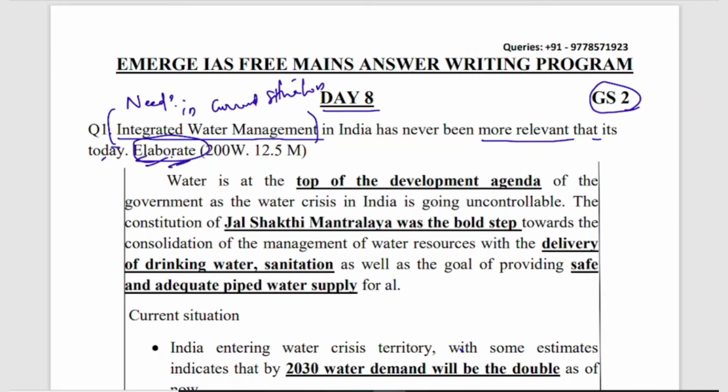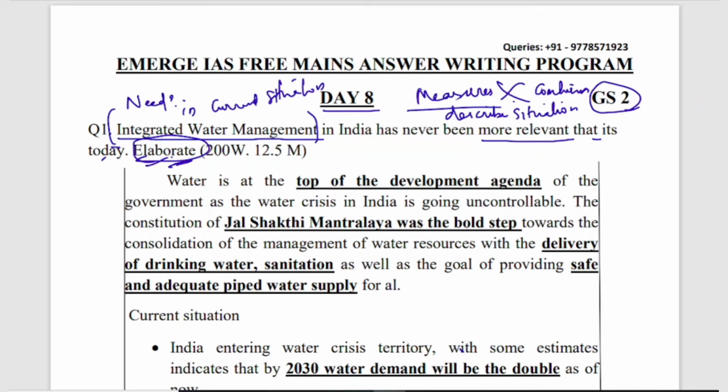So everyone, while going through this question, will start writing all the measures to overcome this situation. But the need of the question is not to suggest measures, though you can suggest some measures in the conclusion part. You have to elaborate about the current water crisis and what are the problems related to water management in India at present. So we have to explain about the present situation here.